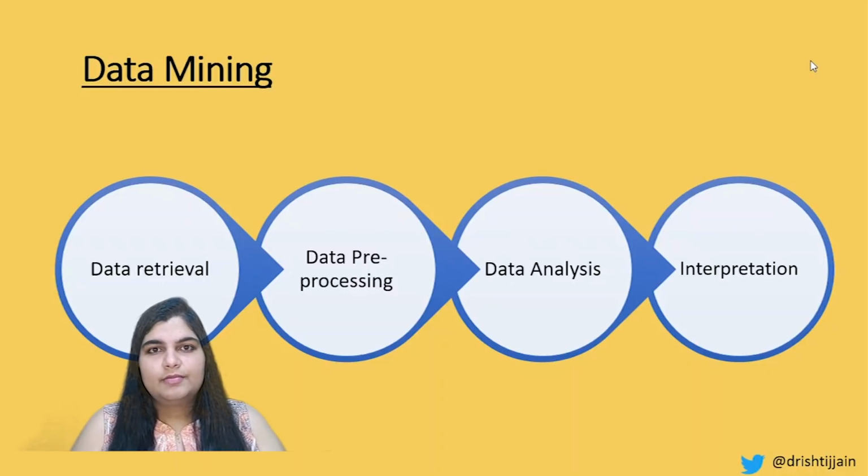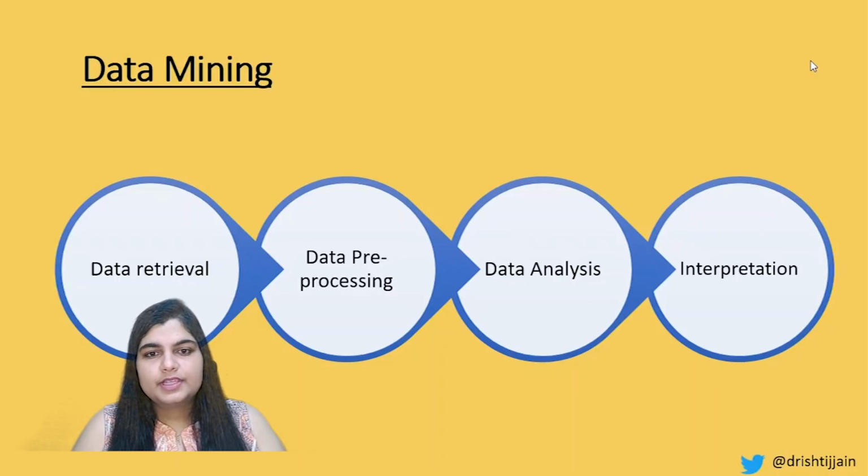Data mining has four particular steps that take place in it. The very first one being data retrieval. So data retrieval consists of gathering all the data. This can be data which is present in various forms: structured, unstructured, quasi-structured, retrieving data from various sources, accumulating all of them.